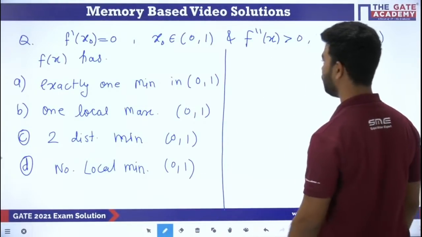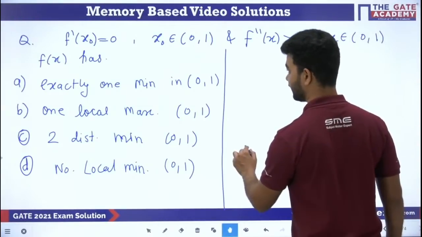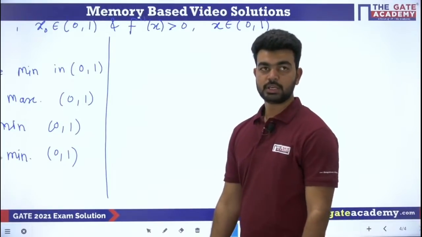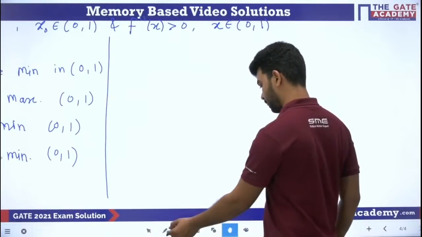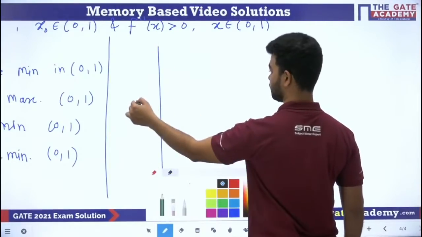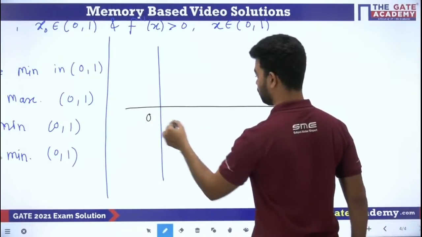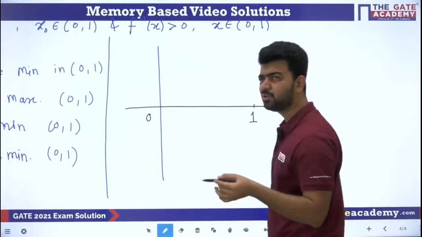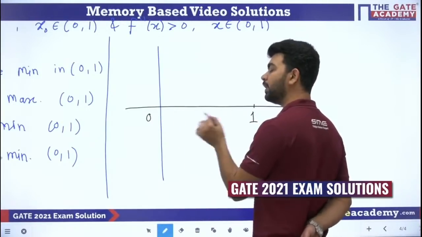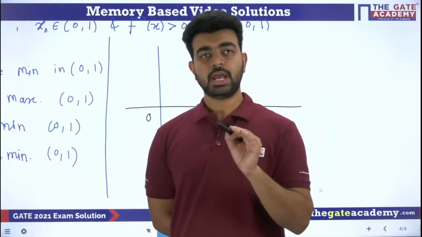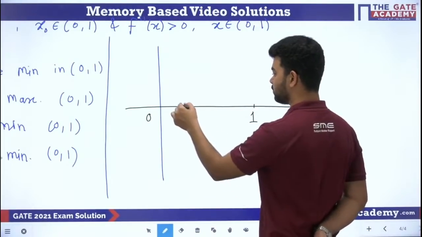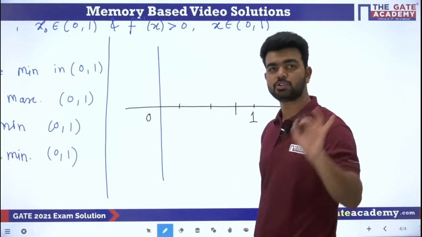So how will you solve this question? First of all, I will make some space. They are saying that f dash of x naught is 0. Suppose I am drawing a graph, and from 0 to 1, I don't know exactly how the graph is going. But between 0 to 1, this f dash of x is 0 somewhere, and it can be 0 anywhere in 0 to 1. It can be 0 here, here, or here. It means suppose on 3 points it is 0.